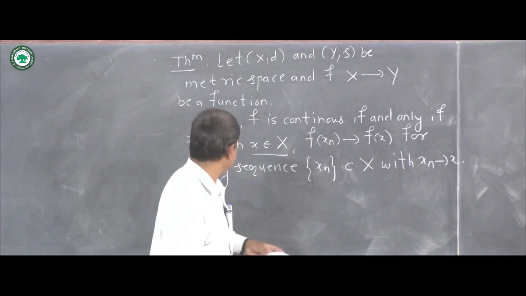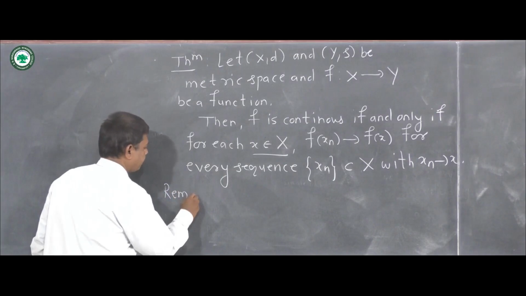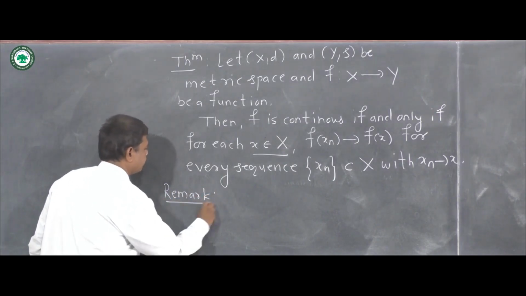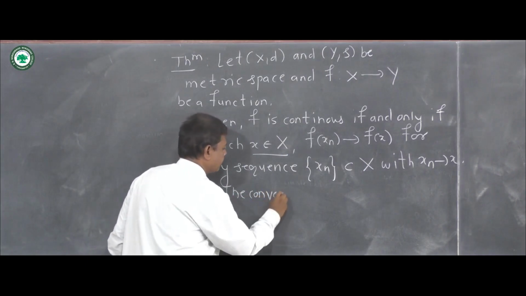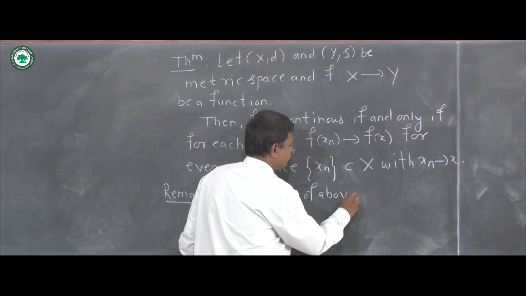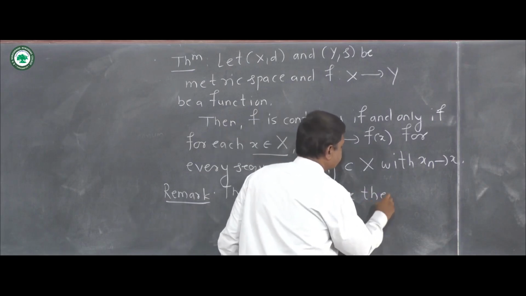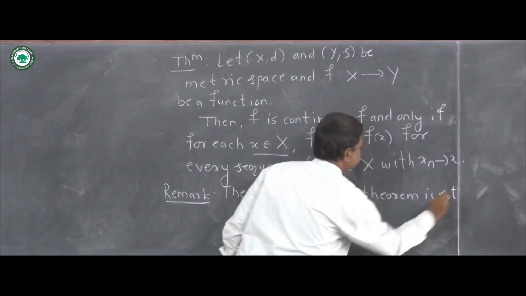So we write remark here. The remark is that the converse of the above theorem is not true.